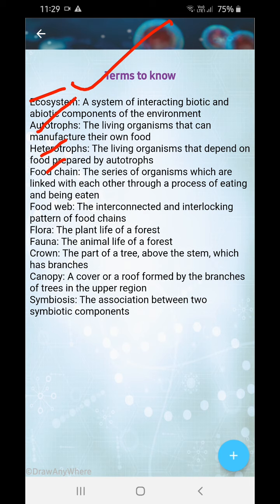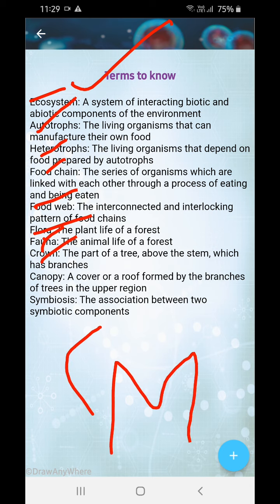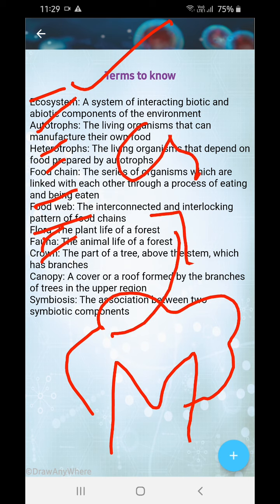That's the food chain. Okay, what is a food web? Interconnected, interlocking patterns of food chains. It means many food chains form a food web. What is flora? Flora is all the plants. Fauna, all the animals. Crown: the part of a tree above the stem that has branches. Suppose this is a tree. This part is known as the crown.